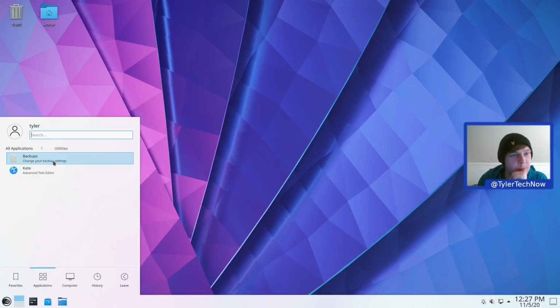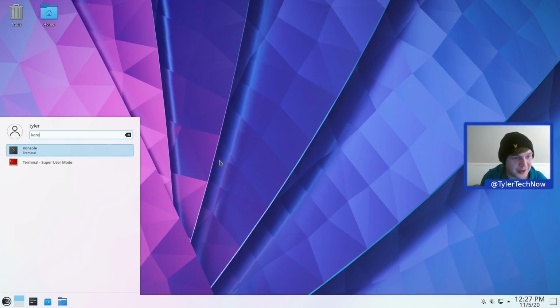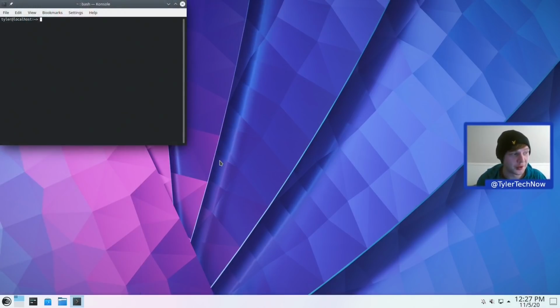Okay, so we're missing icons, but we're going to go ahead and install some icon themes anyway. But before we do that, there's going to be a few things that we're going to need, because I don't think, judging by the lack of packages that are included, we're going to have all that we need to actually grab these packages. For example, do we have Git? We don't. Do we have wget? We don't. So what we're going to need to do is use what's called transactional update, package install, and install a few applications that way as well, and then it will rebuild a snapshot from that. So let's give that a go.